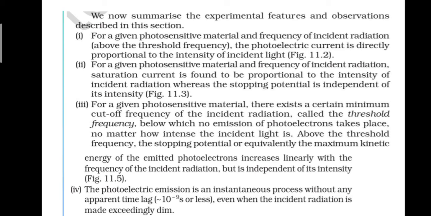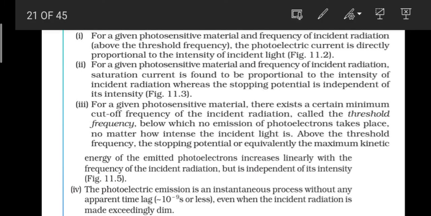So, we now summarize the experimental features and observations described in the section. What we have understood till now, we will just summarize. For a given photosensitive material and frequency of incident radiation above the threshold frequency, the photoelectric current is directly proportional to the intensity of incident light.